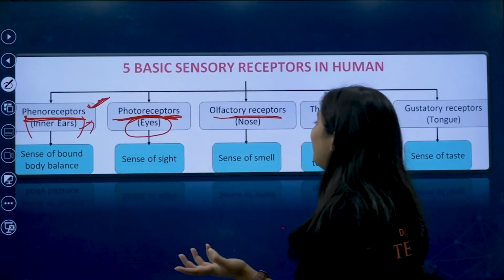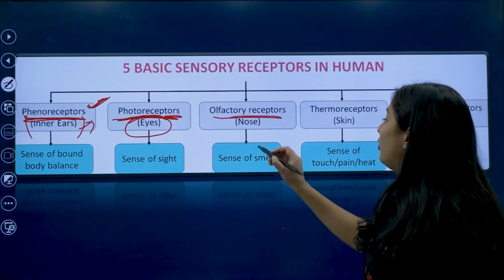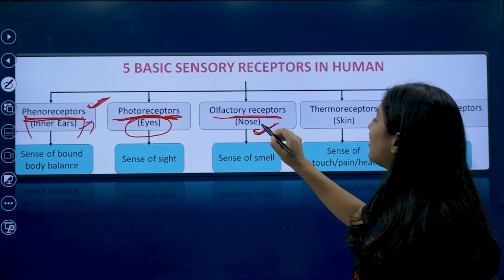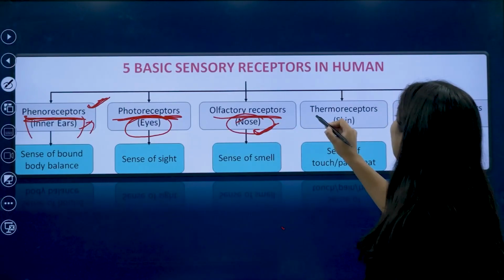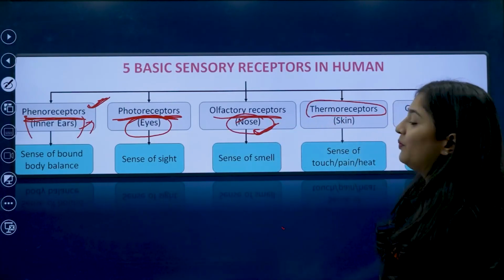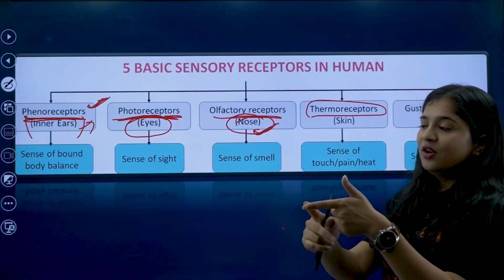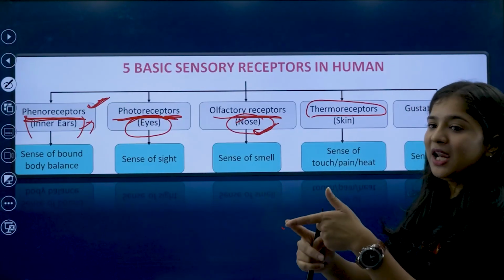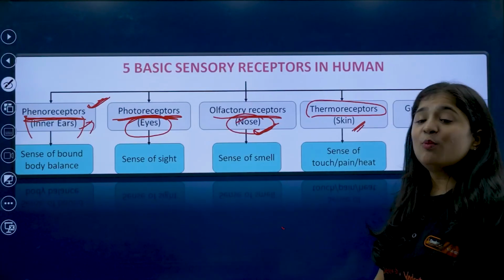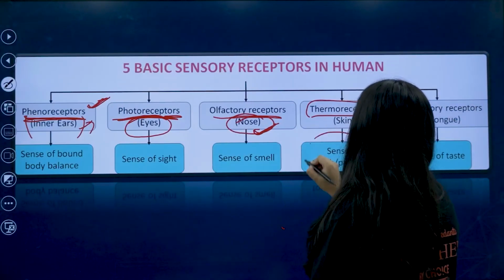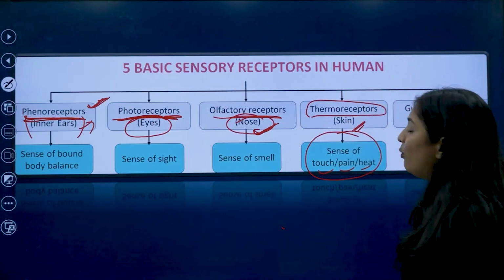So who is going to identify whether it's bad or good? That is known as the nose, which has olfactory receptors. Coming to thermoreceptors, which are able to feel touch, pain, heat, whatever is detected by the skin.